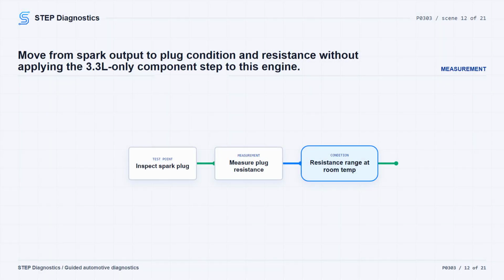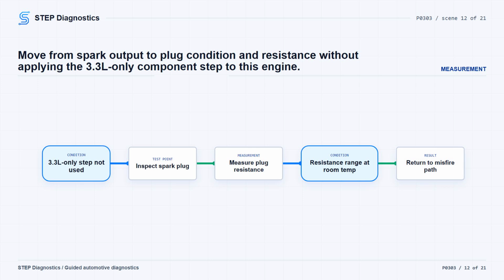The next component inspection step in the shared ignition test is for the 3.3-liter Duratec V6 only, where that path checks coil boots and spark plugs on the missing cylinders. Do not use that 3.3-liter only step to make a decision on this 2.7 EcoBoost P0303. For this truck, continue to the spark plug inspection. If the coil can produce spark, pull the spark plug and inspect it for damage, wear, carbon tracking, deposits, and correct gap. If the plug condition is not acceptable, repair the plug issue, adjust the gap, or install a new spark plug as needed, then clear codes and repeat the self-test.